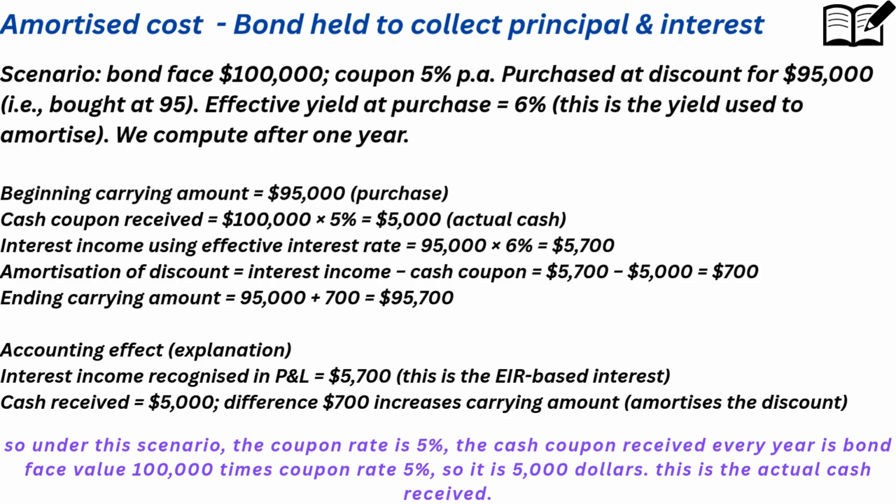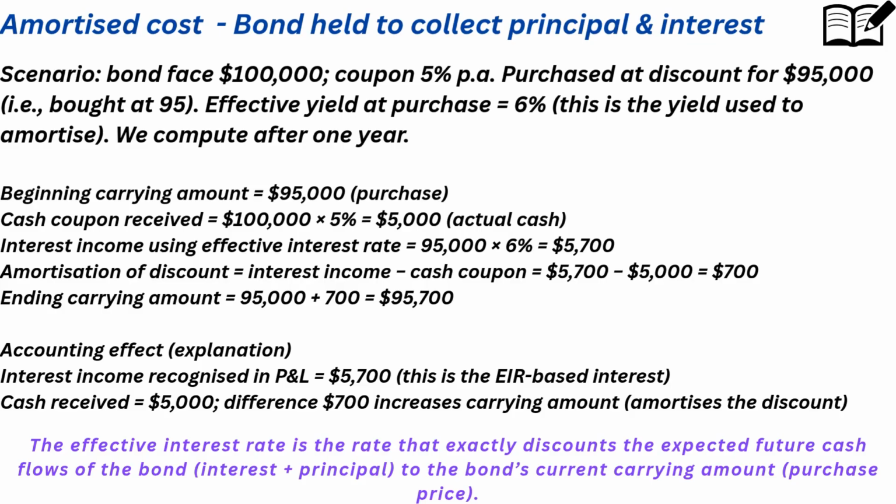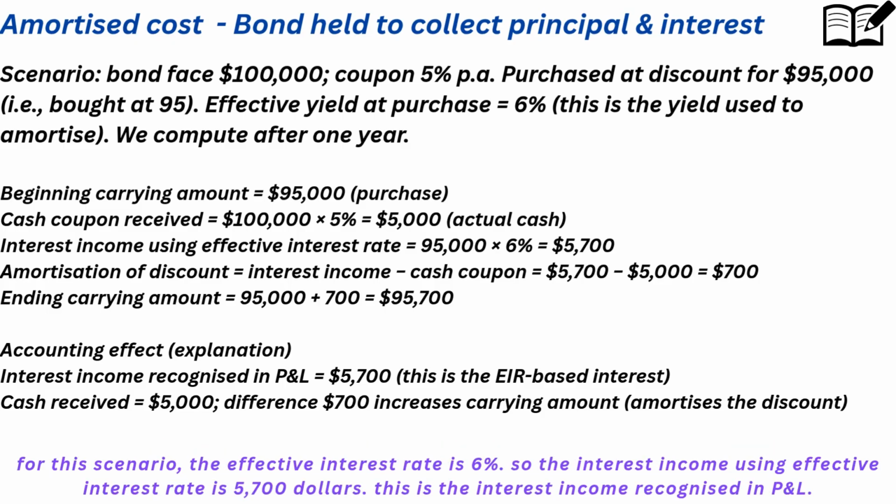So under this scenario, the coupon rate is 5%, and the cash coupon received every year is the bond face value of 100,000 times the coupon rate of 5%, so it is $5,000. This is the actual cash received. The effective interest rate is the rate that exactly discounts the expected future cash flows of the bond, interest plus principal, to the bond's current carrying amount, the purchase price. For this scenario, the effective interest rate is 6%.